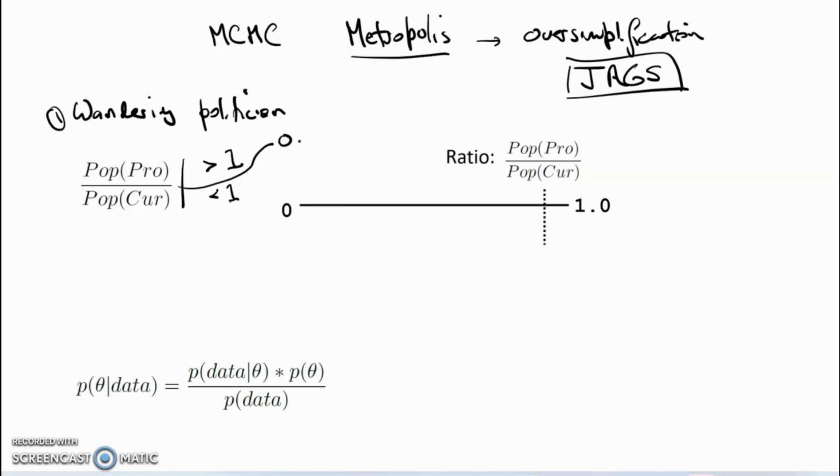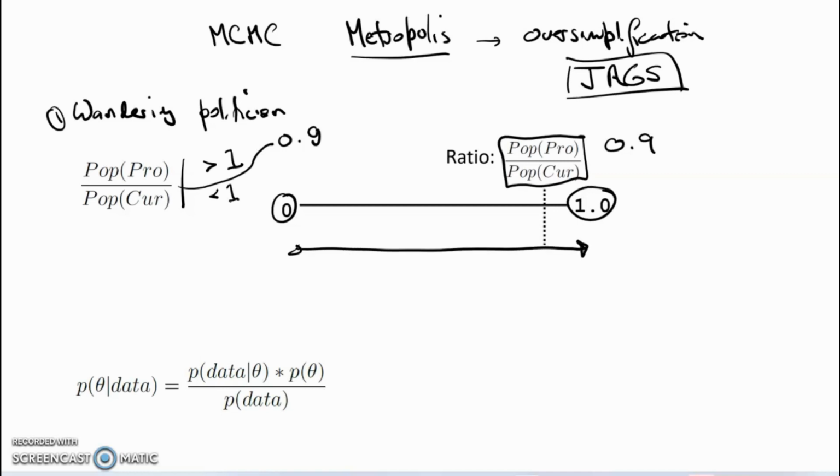So let's say this ratio is equal to 0.9. Then they take a number line going from 0 to 1. There's the ratio of 0.9. They pick a number at random from a uniform distribution over this range of values. And 90% of the time, the ratio would exceed this random number, and the politician would move. 10% of the time, this ratio would be less than the random number, and the politician would remain on the current island.